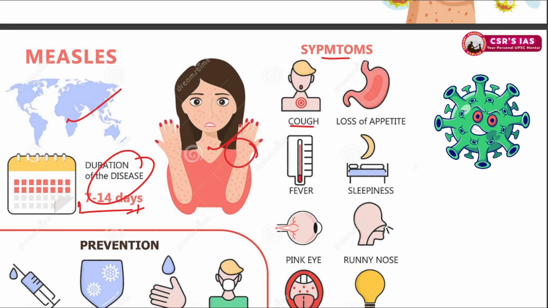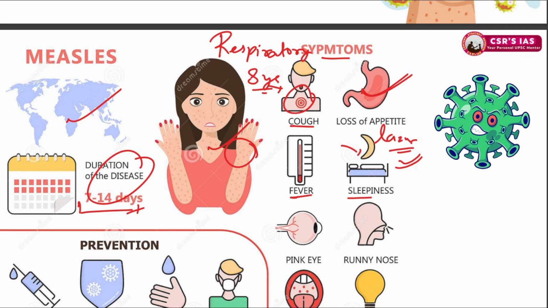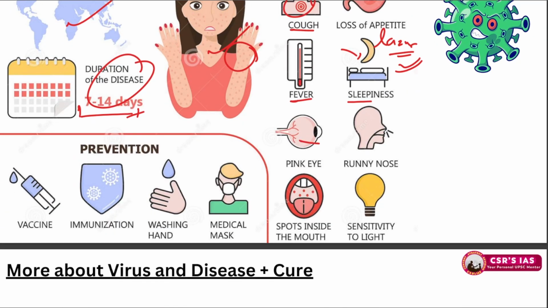Cough. Whenever there is cough, you should remember that the disease is related to the respiratory system. There is loss of appetite. There is fever, sleepiness. Sleepiness is basically laziness, you can say. A person keeps feeling somnolent all the time. There is pink eye, also known as conjunctivitis. Conjunctiva is the uppermost layer here. Sometimes you get red eyes. It is conjunctivitis. Runny nose, also related to the respiratory system.